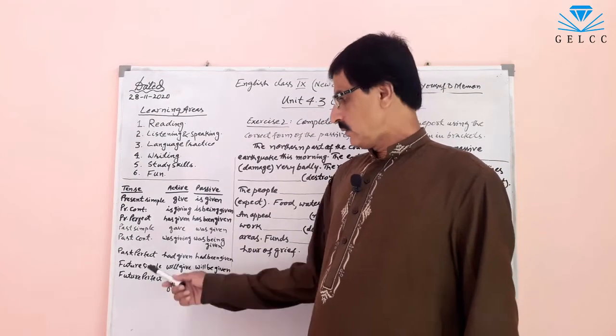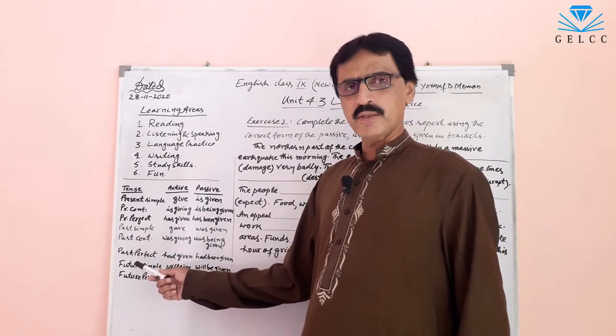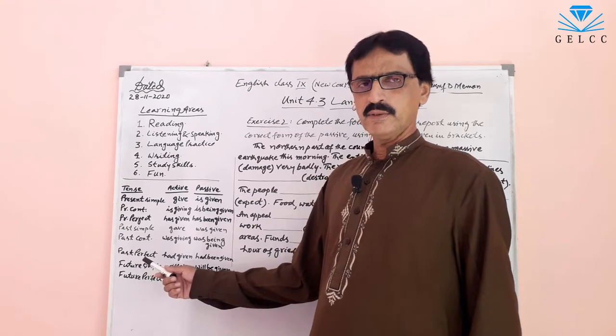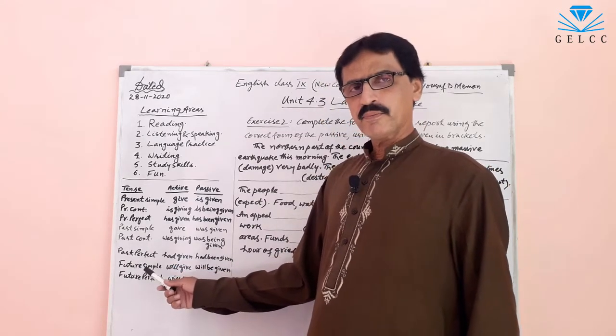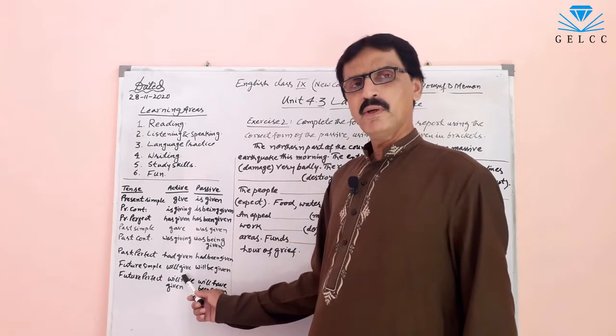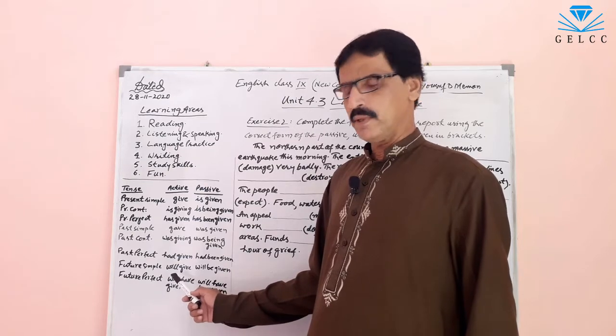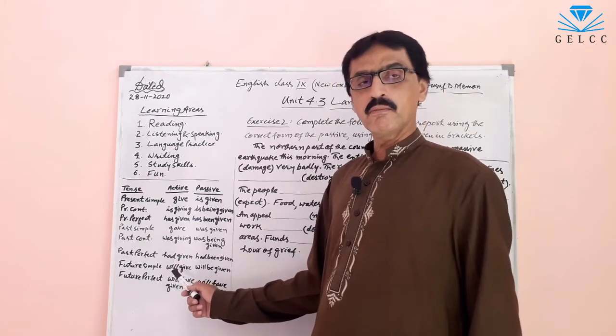But in past perfect continuous tense, there is no concept of passive voice. Now, future simple. In future simple, we use the first form of the verb and its helping verb is will or shall. Will give, shall give.